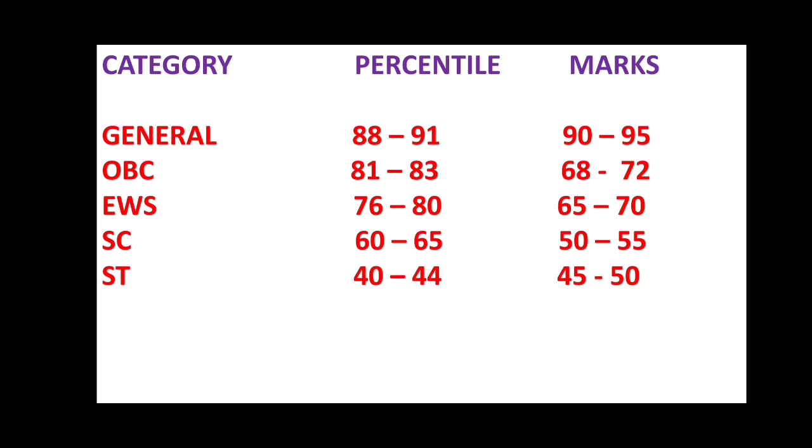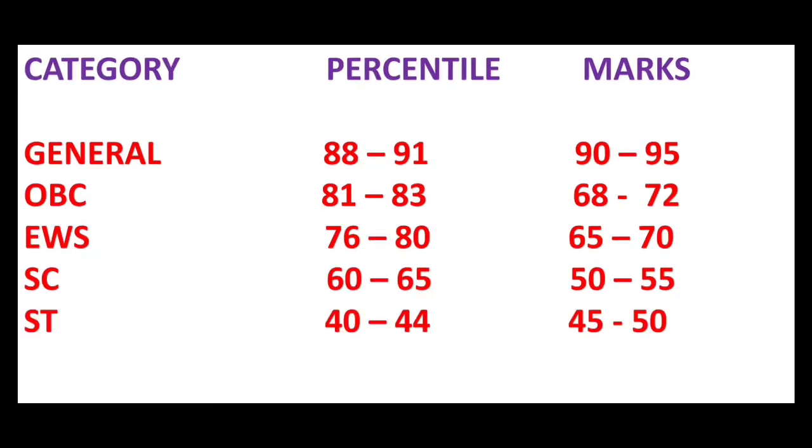EWS category students should get the percentile between 76 and 80 and marks between 65 and 70. For an SC category students, the expected cutoff percentile should be between 60 and 65, and expected cutoff marks should be between 50 and 55. On the other hand, an ST category student needs to get the percentile between 40 and 44 and should get the marks range between 45 and 50.